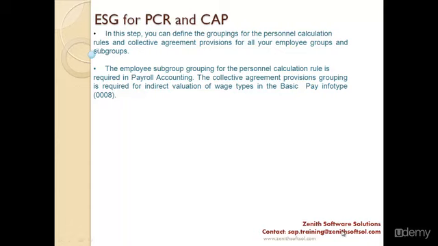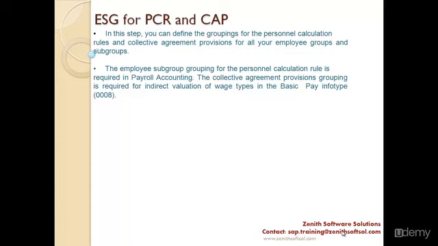Now what is employee subgroup grouping for PCR and CAP? Employee subgroup you know, because employee subgroup could be salaried, hourly, right? Let us understand what the full form of PCR and CAP means. PCR is the personnel calculation rule and CAP is the collective agreement provision, which we just now learned about.